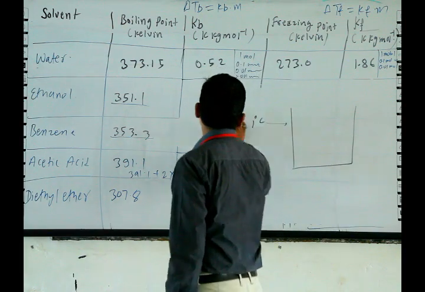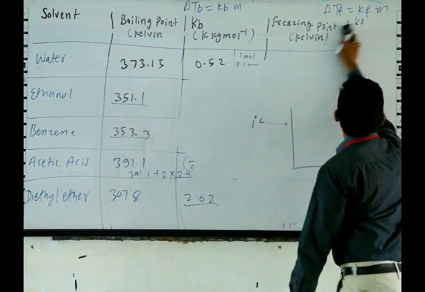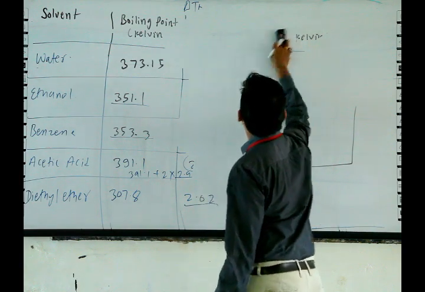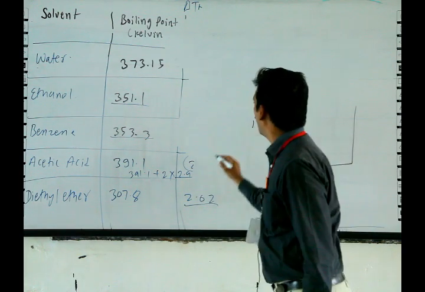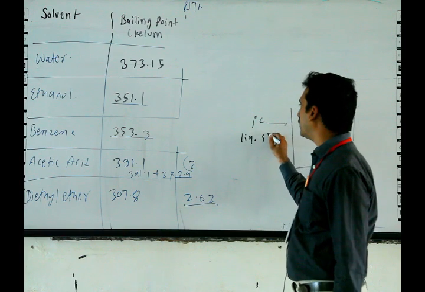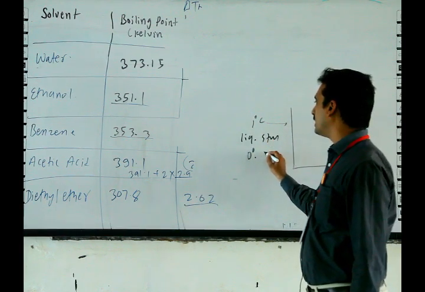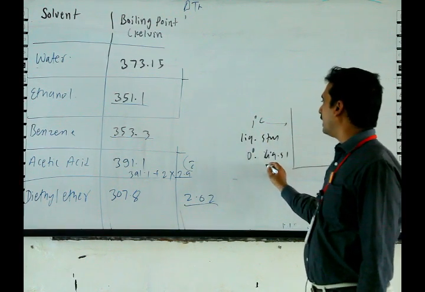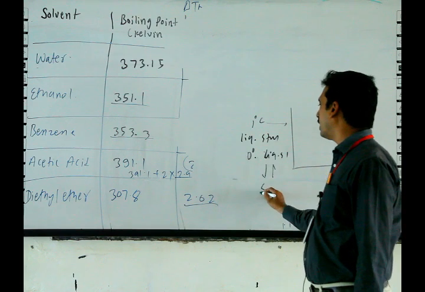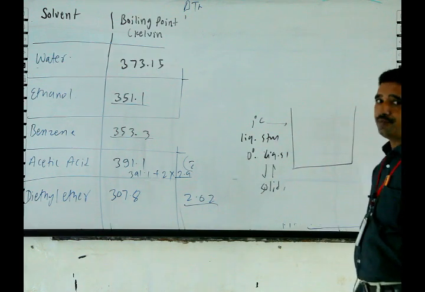The water is in liquid state at 1 degree centigrade, at 0 degree centigrade liquid and solid are in equilibrium, but